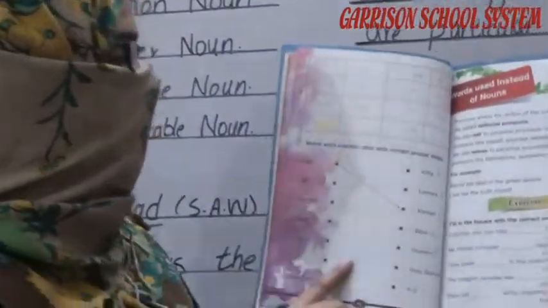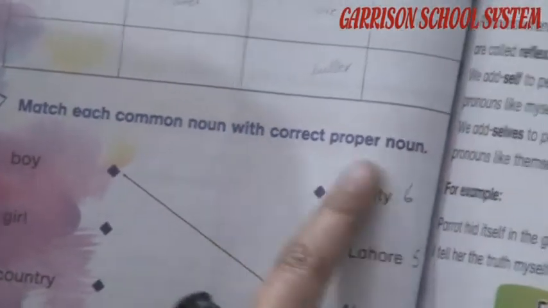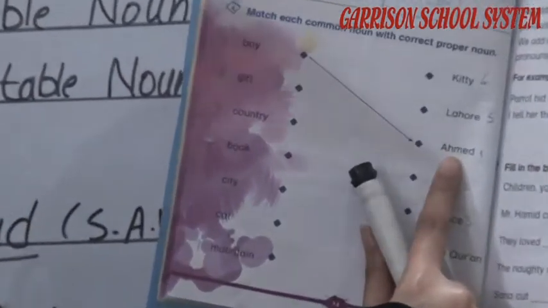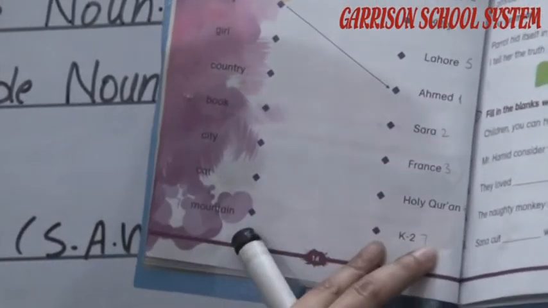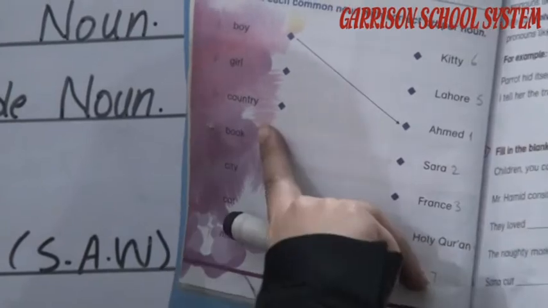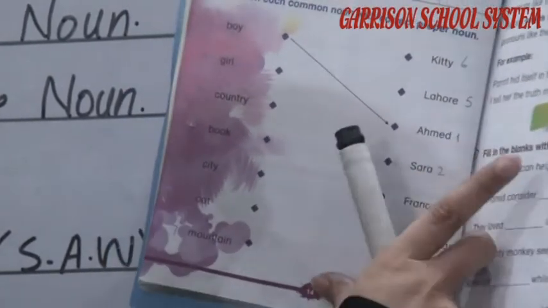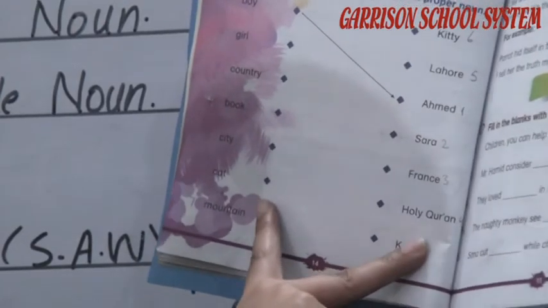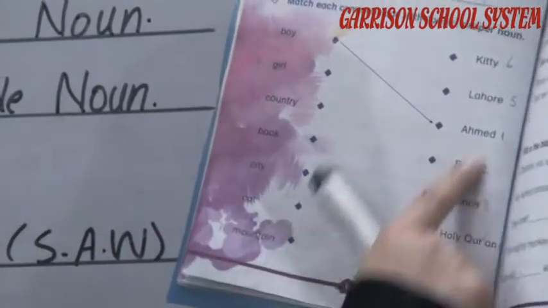Now come on to the next page which is about match each common noun with the correct proper noun. They are giving you common nouns and you have to match them with the correct proper noun. Boy, complete name Ahmad. Girl, where is the girl? We have to match with Sarah. Country name, France. Book, Holy Quran. City, Lahore. Cat, Kitty. Mountain, K2. You have to solve this exercise under the guidance of your parents and the teacher.